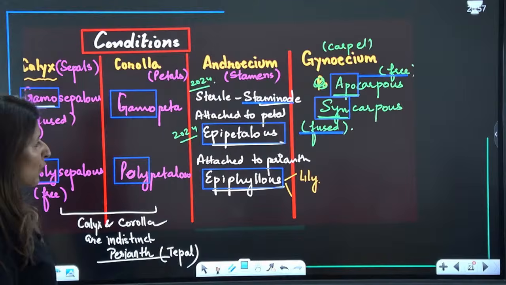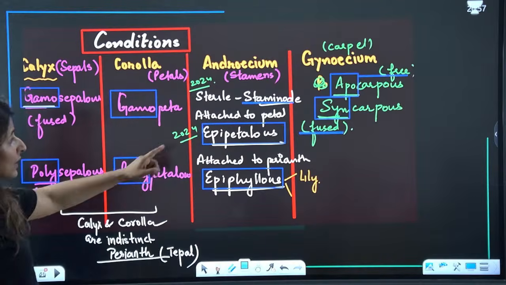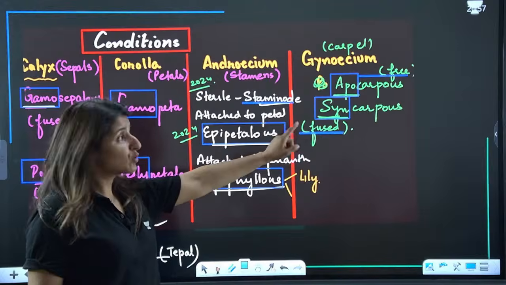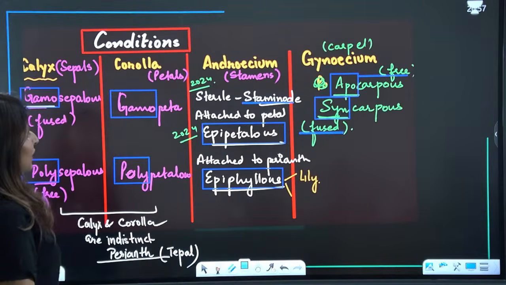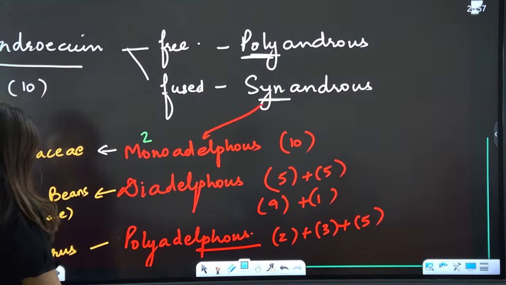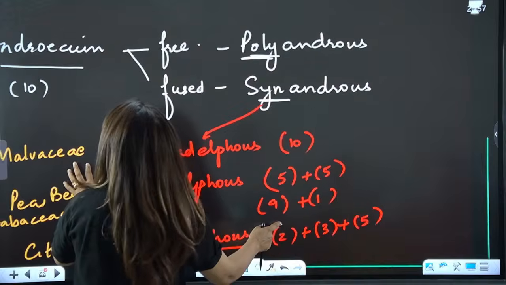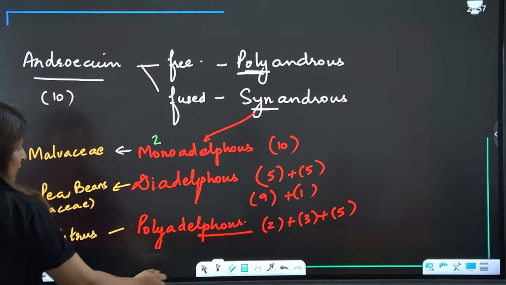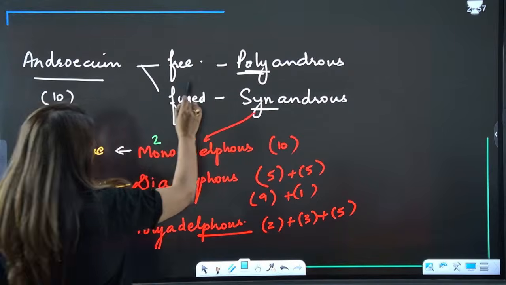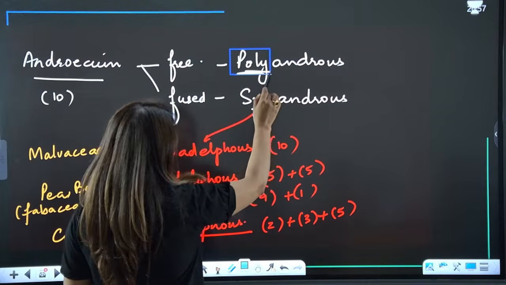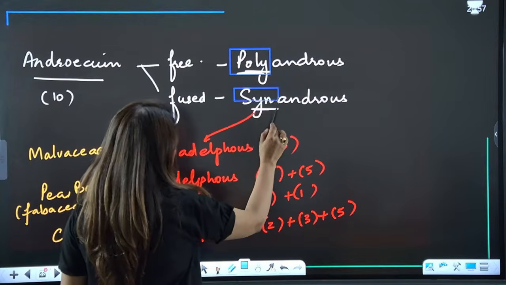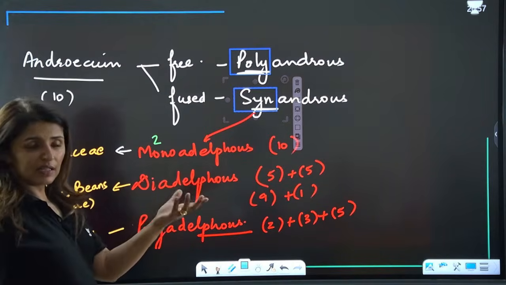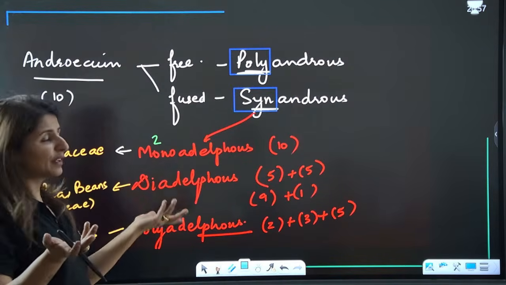Yes or no? Now, just like the free and fused cases of gynoecium, androecium can also be free or fused. If the stamens are free, we use the term polyandrous. If they are fused, we use the term synandrous. Let's say there are 10 stamens, all free, we call it polyandrous.